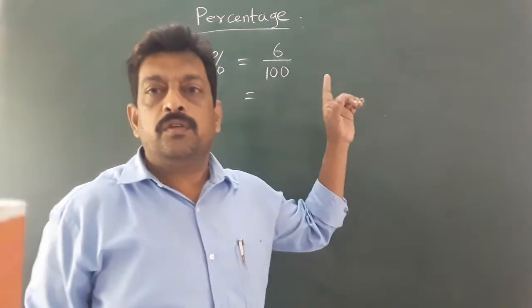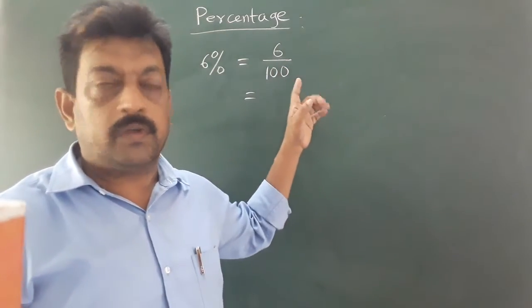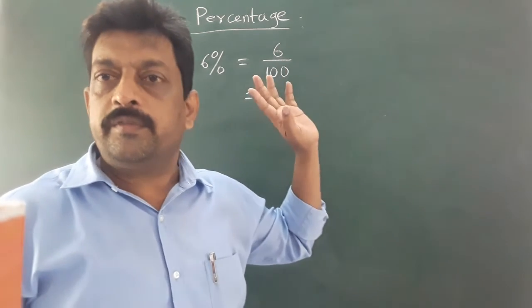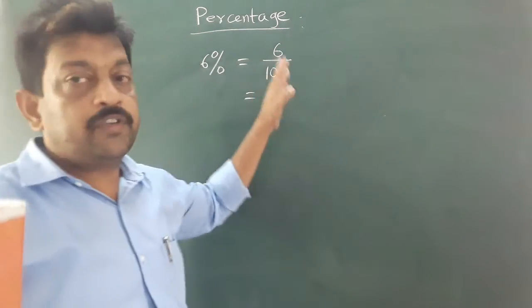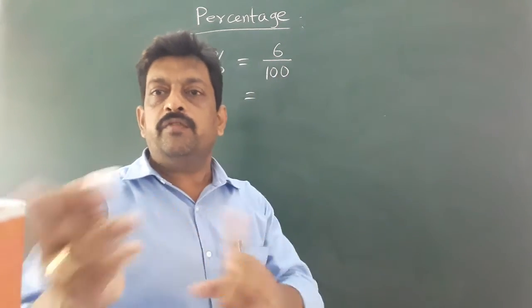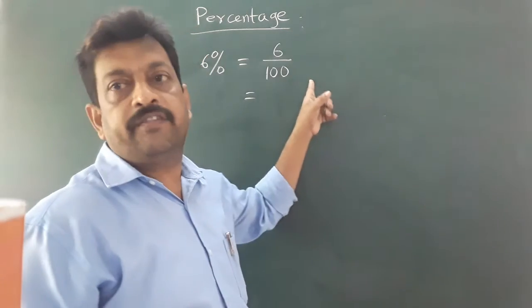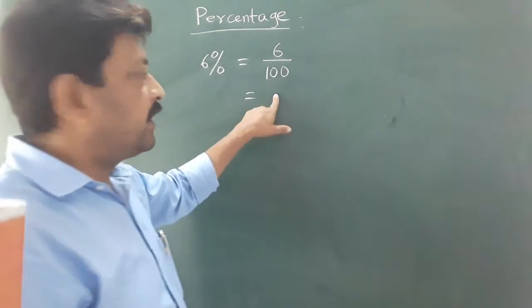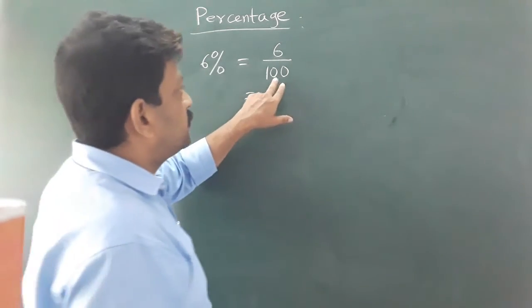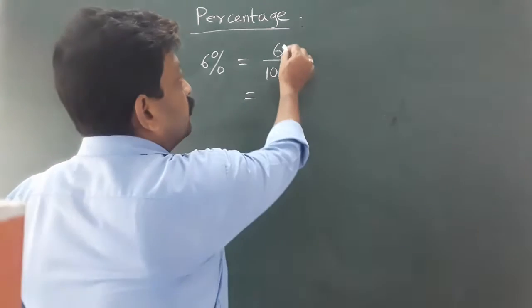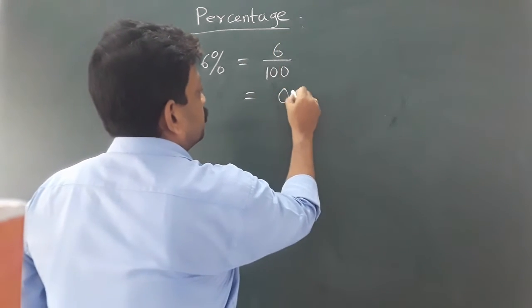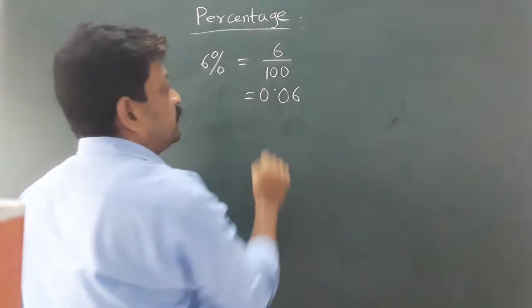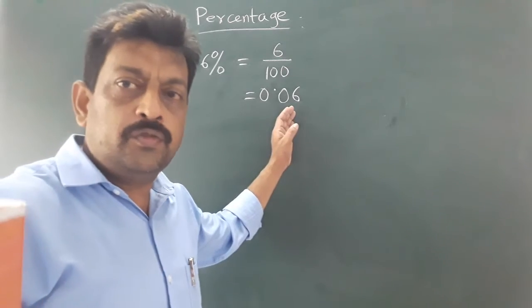Now there is no need to go for cancelling with 2. We all know that 6 can be cancelled by 2, it will give 3, and 100 can be cancelled by 2, it will give 50. So it will become 3 upon 50. No use, because again we have to divide 3 by 50. We need division work. It is not required at all. Directly write down the answer here. Since there are 2 zeros in the denominator, the decimal will move 2 places. That means from here the decimal is moving 2 places, here will be the decimal. This is the answer. Understood?